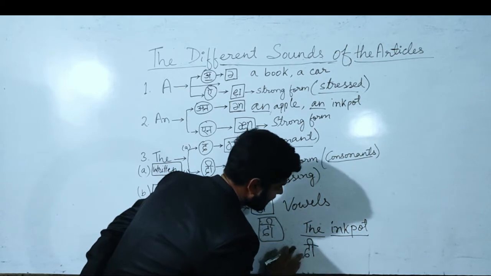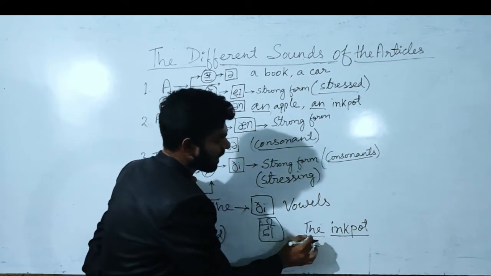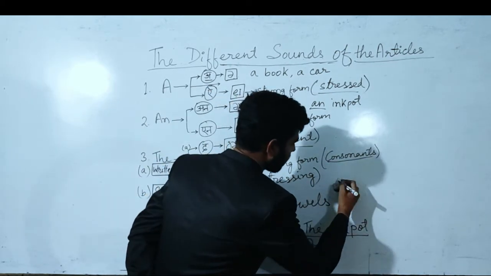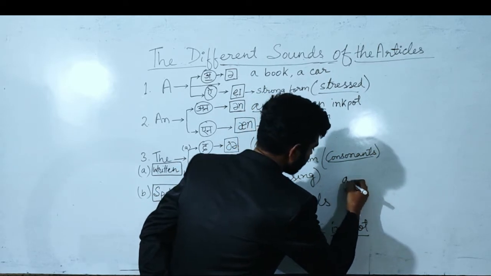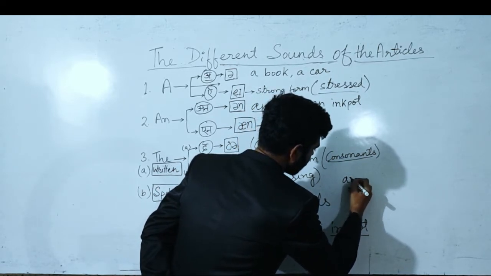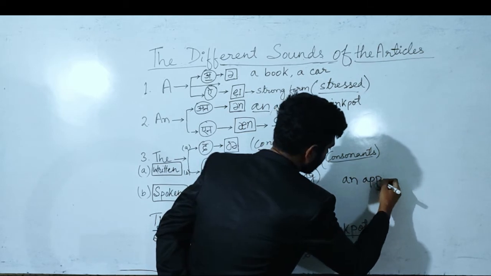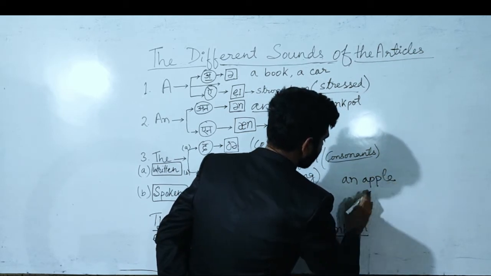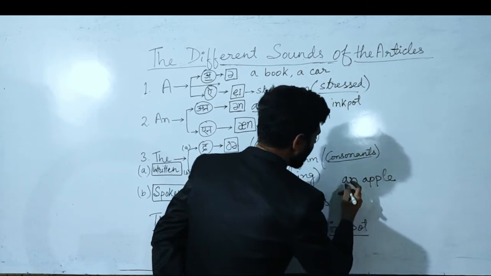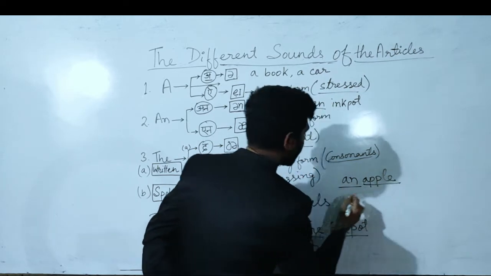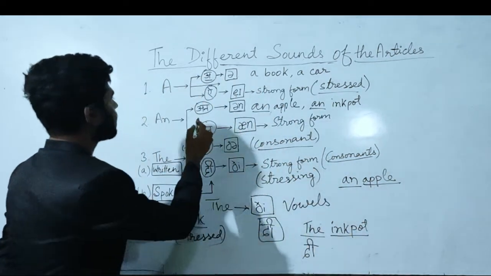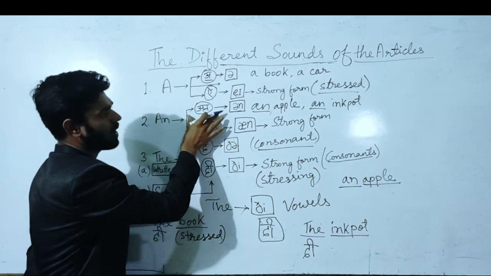This becomes the. And if it is indefinite, for example, I'm writing here an apple, right? An apple, an. So you can see this one, an apple.